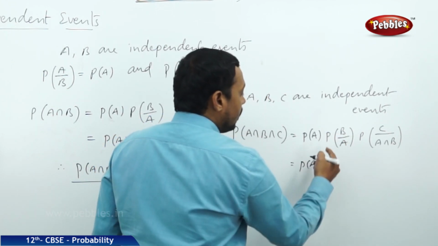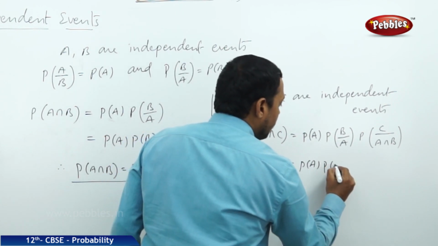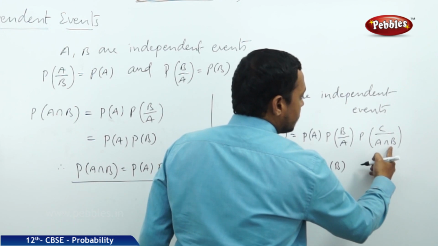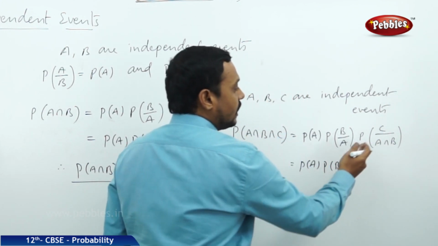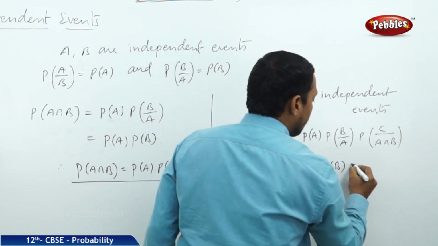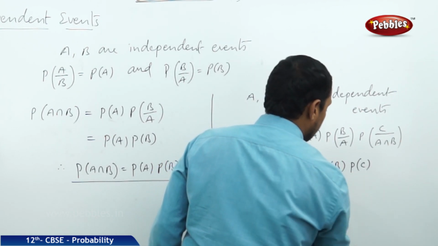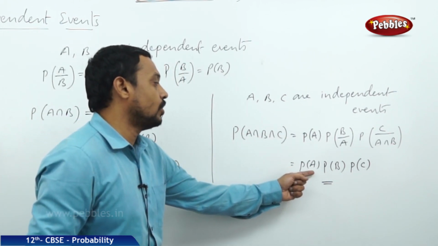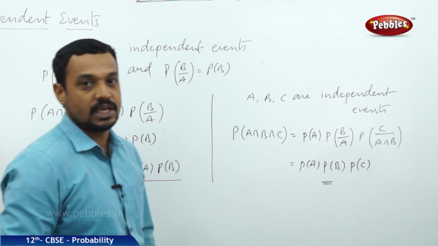P of B by A becomes P of B, and C is independent whether A intersection B happens or not, so this conditional probability becomes the probability of C. Therefore, P of A intersection B intersection C is equal to PA into PB into PC.